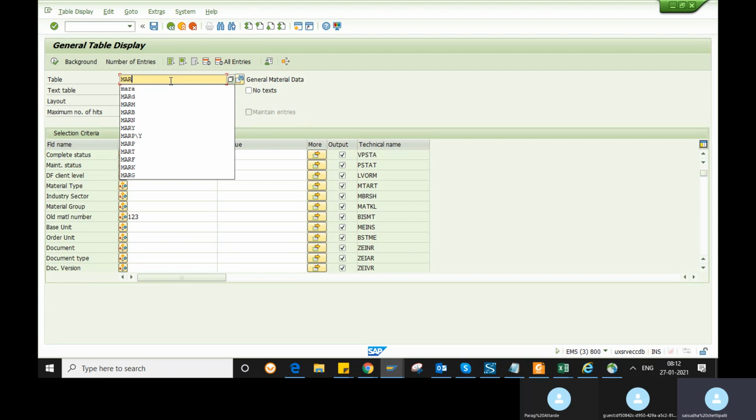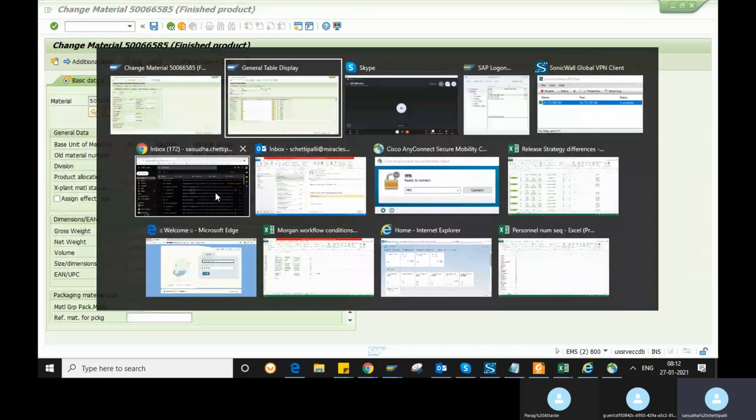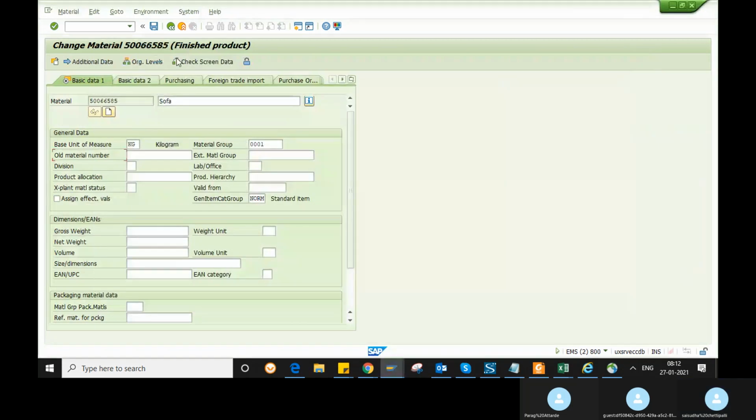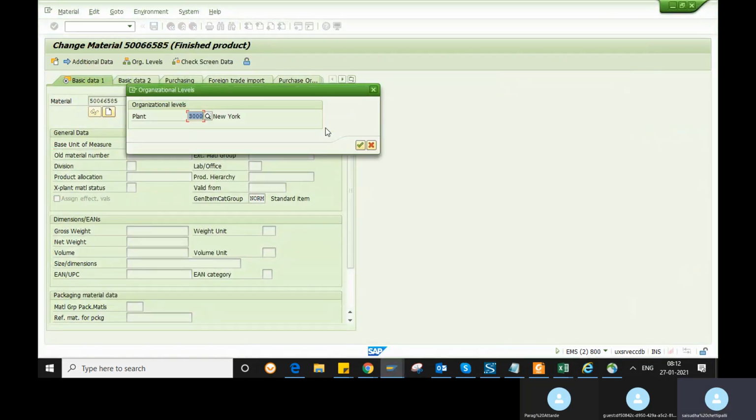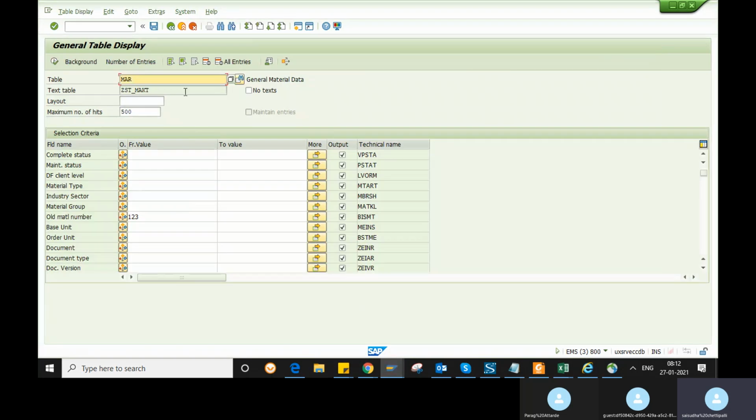But if you want plant data, not general data, if you want purchasing data, MARC, like plant data, you will access it through the MARC table. So that is the plant data for the material. Here you will have the MRP controller.